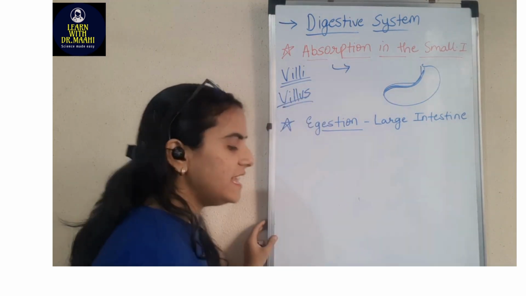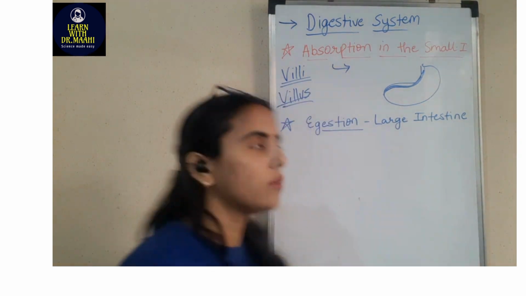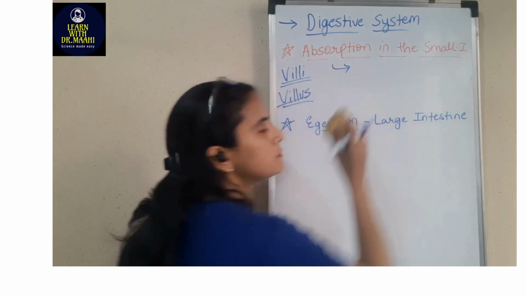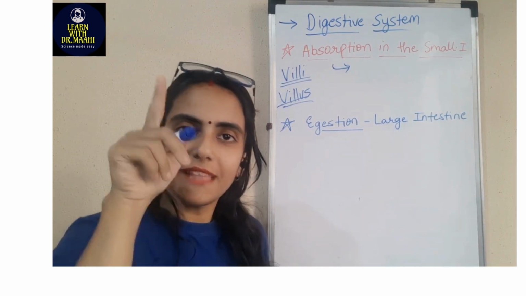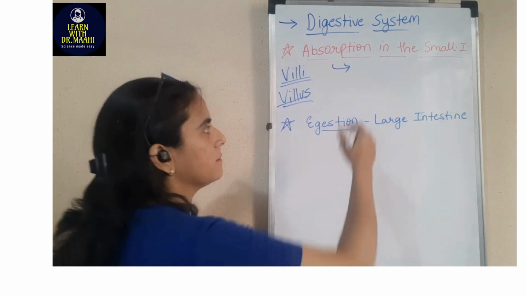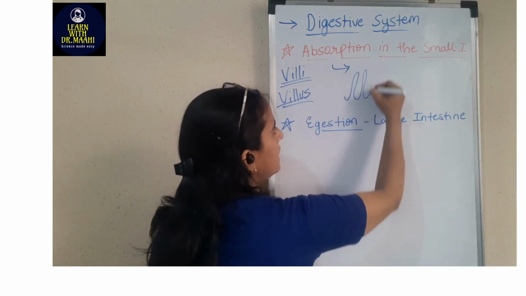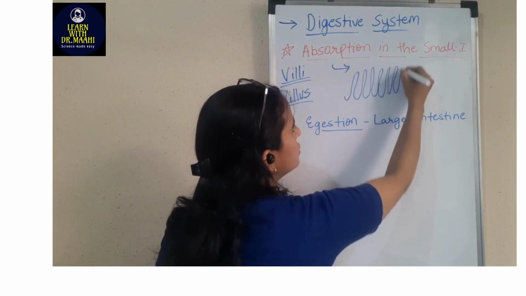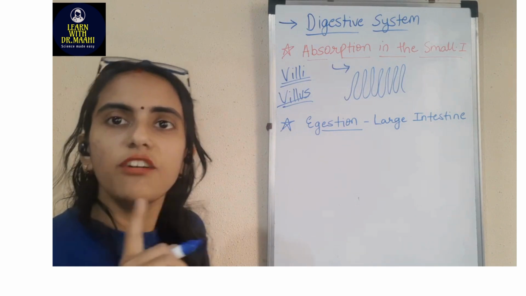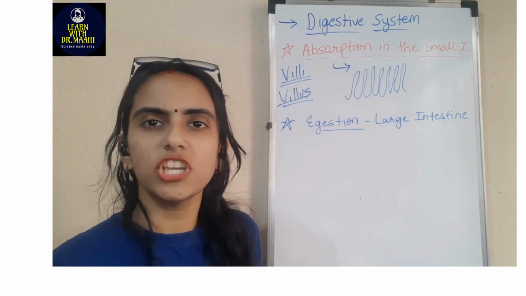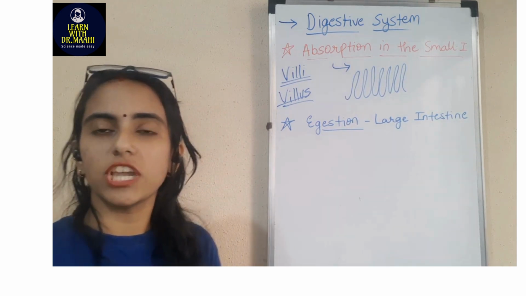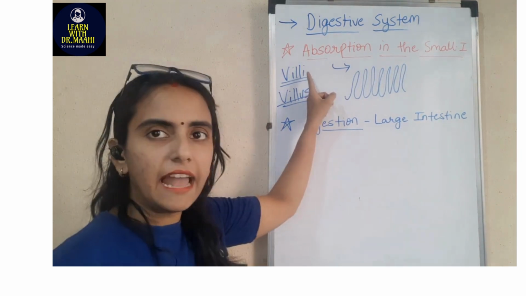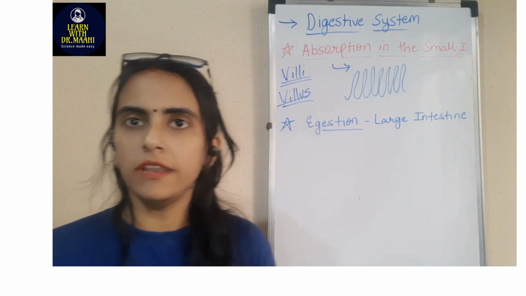Now what are villi and villus? They are small finger-like projections which come out from the lining of the small intestine. So they appear to be like this. If you can see, they are finger-like projections. Projection means anything that comes out. So small finger-like projections present in the small intestine are called villi.